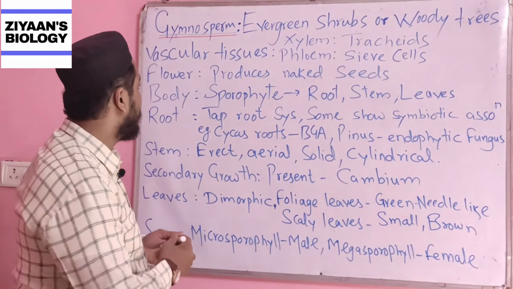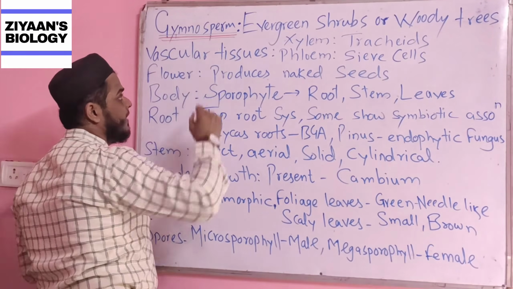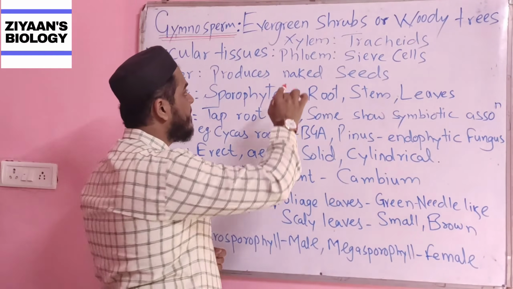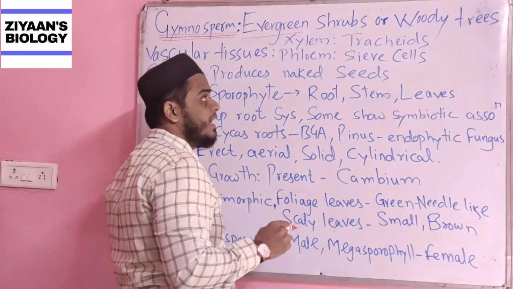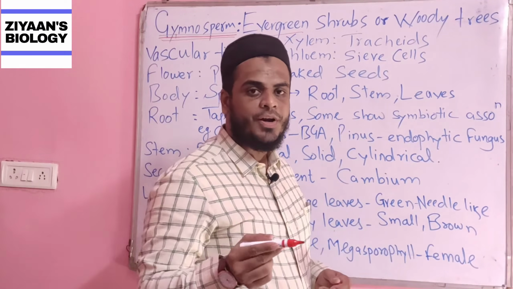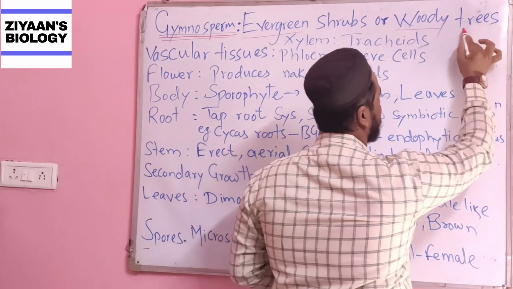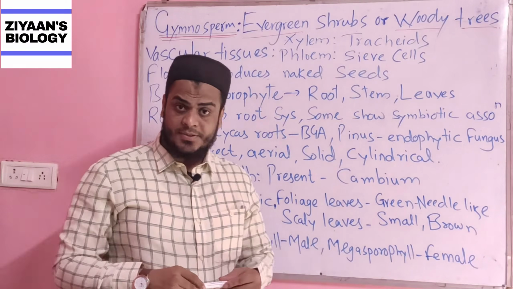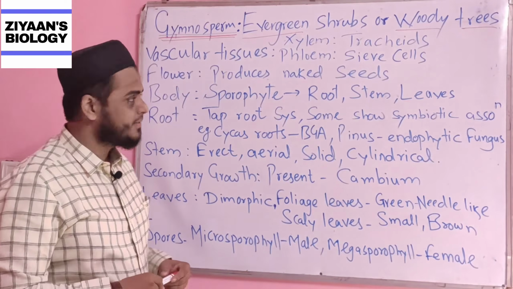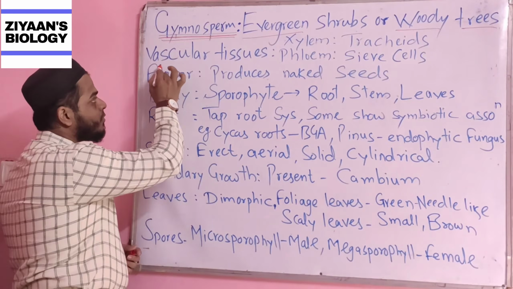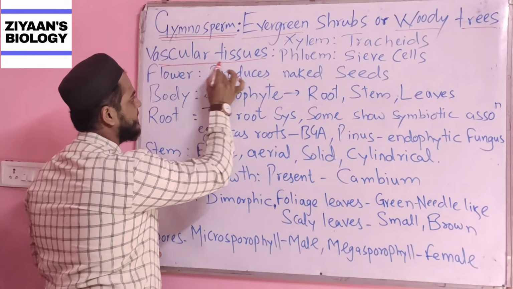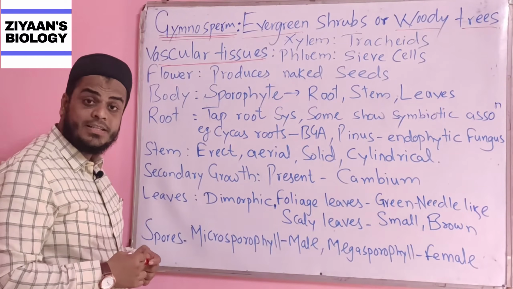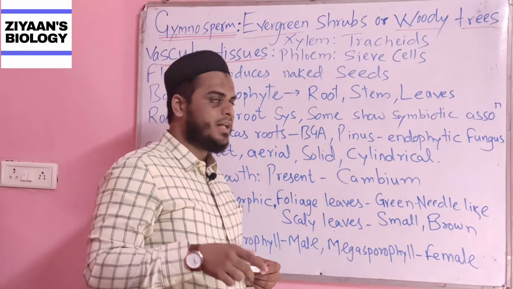So we are dealing with the division Gymnosperm. Here we should know that the members of the Gymnosperm are evergreen shrubs or woody trees. Please do remember that the members of the Gymnosperm division are either evergreen shrubs or woody trees. Now, the most important characteristic we will be dealing with is the vascular tissues, or what we call the vascular bundles.